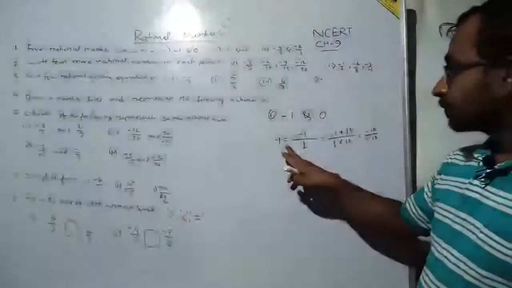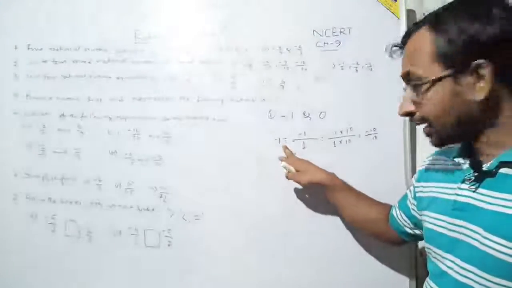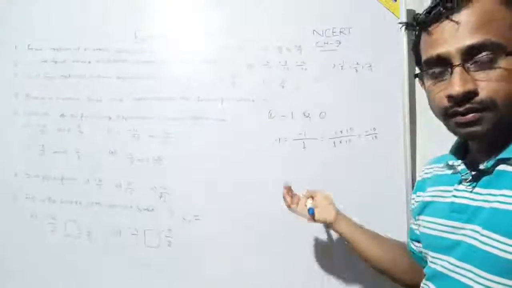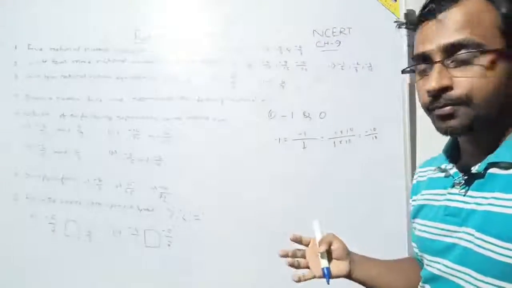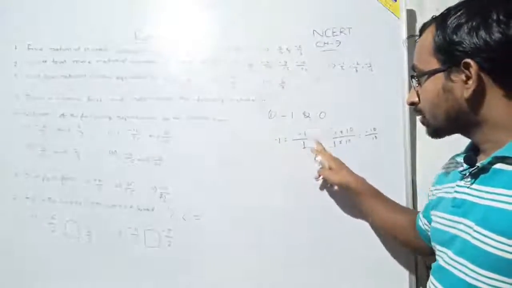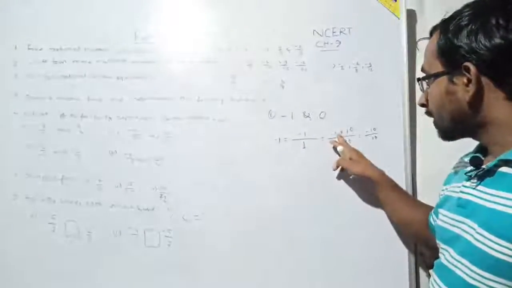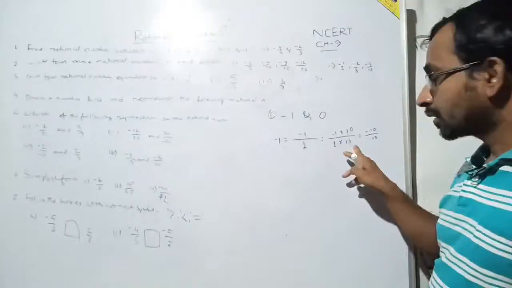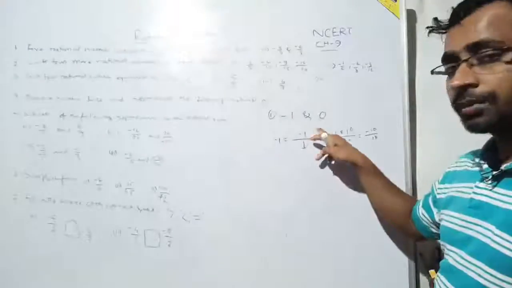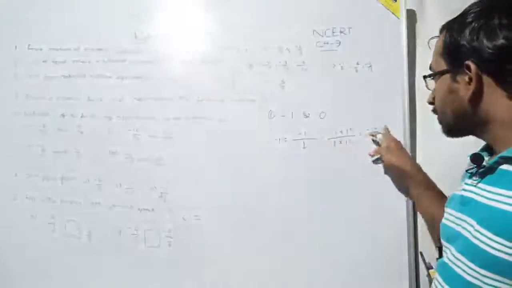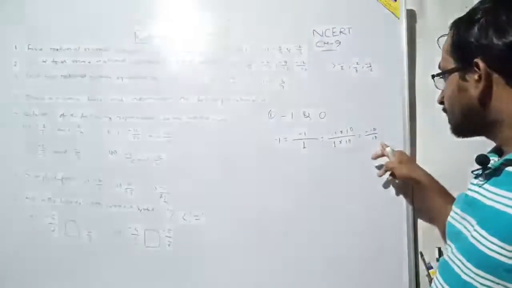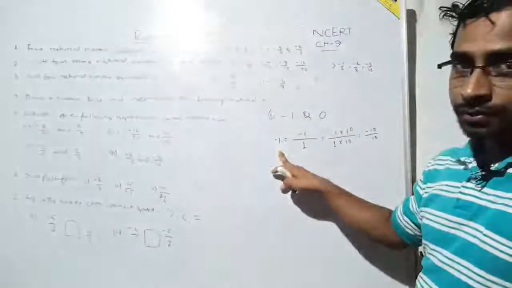So here minus 1 we can write as minus 1 by plus 1, because there is always a 1 as a denominator of every number. So minus 1 is equal to minus 1 by 1, which is equal to minus 1 into 10 by plus 1 into 10, multiplying both numerator and denominator by 10, and we got minus 10 by plus 10. If you cancel out this 0, you will get again minus 1.